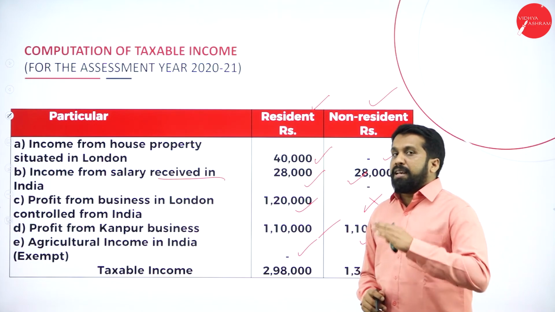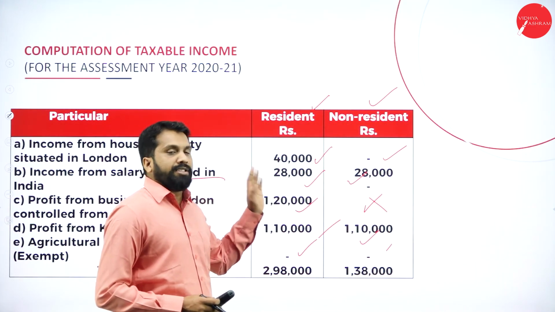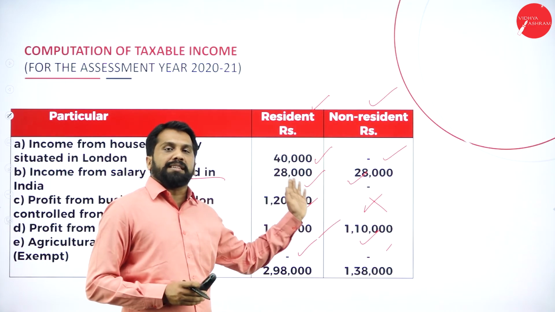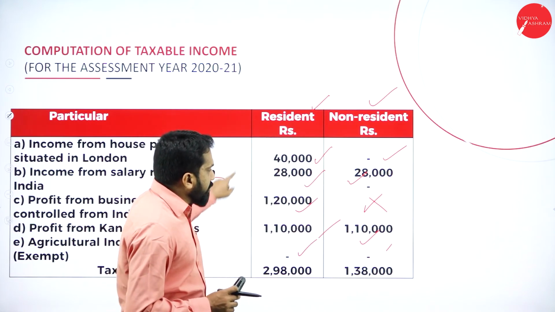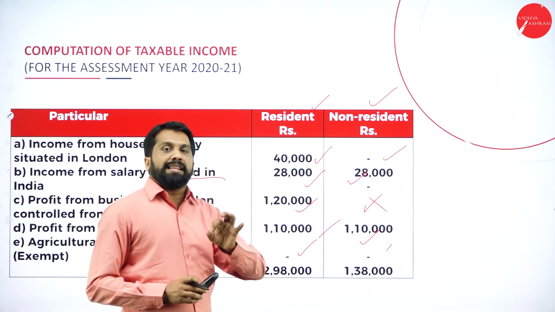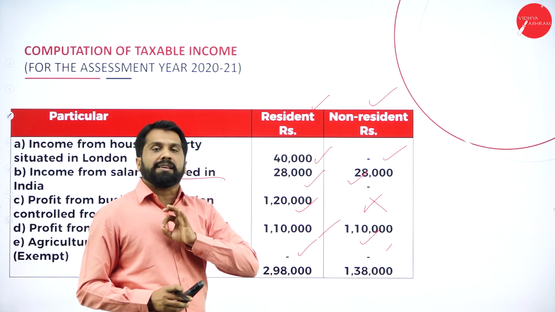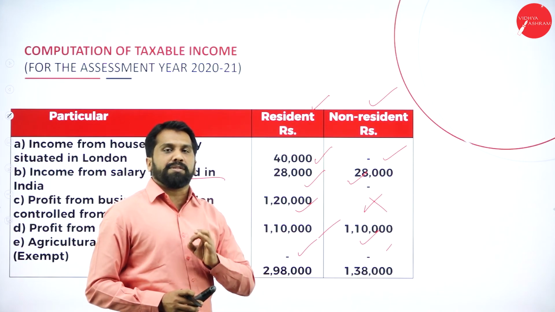In the previous problem, we have not filled in the amounts, because you should understand how to fill, and whether it is taxable or not. But in your examination, you have to write your answer like this. One more column will be added, like resident, ordinary, and not ordinarily resident. These two are only basic problems to understand.